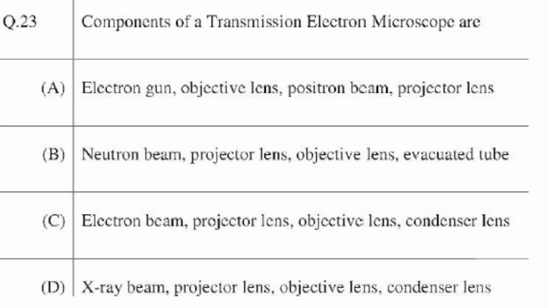Then next one. Components of a transmission electron microscope are electron gun, yes, objective lens, yes. Not neutron beam, it should be electron beam. Okay, see, electron beam, projector lens, objective lens, condenser lens. Yes, option C is the right answer.